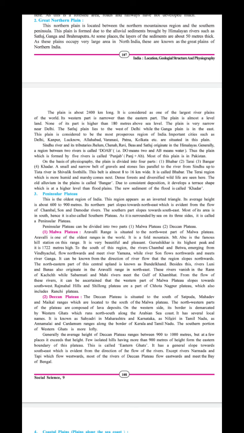Next, these rivers vanish in the Rann of Kutch, while the Sabarmati and the Mahi rivers meet the Gulf of Khambhat. So Rann of Kutch means some of the rivers go and meet in the Gulf of Khambhat.